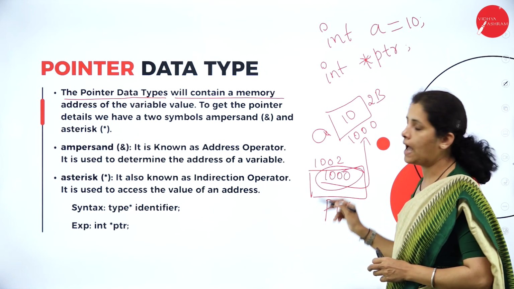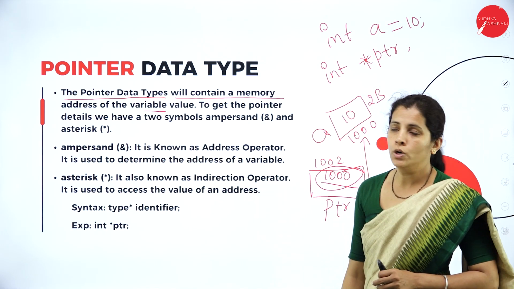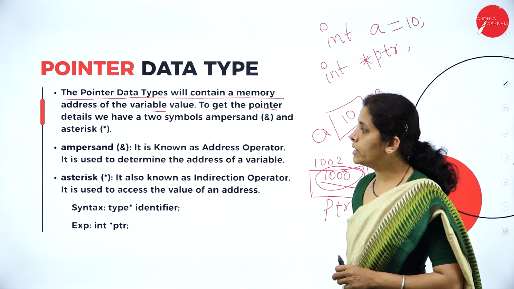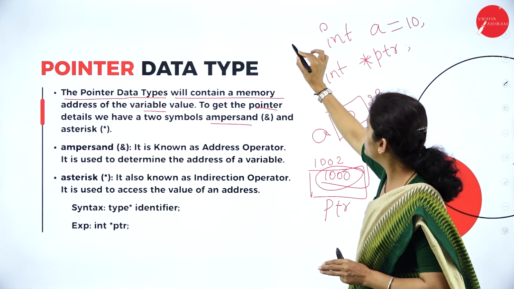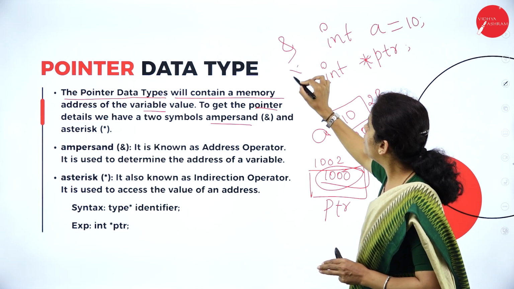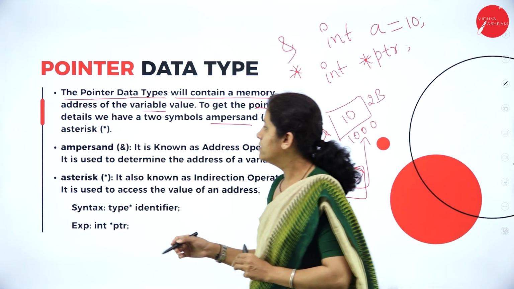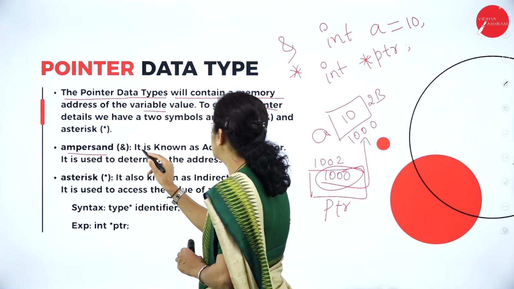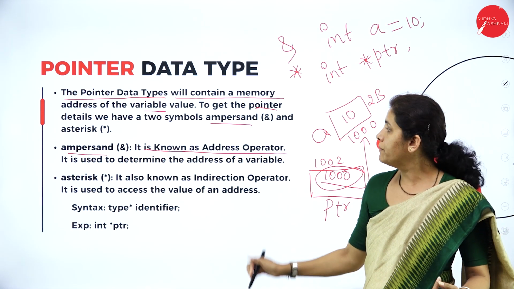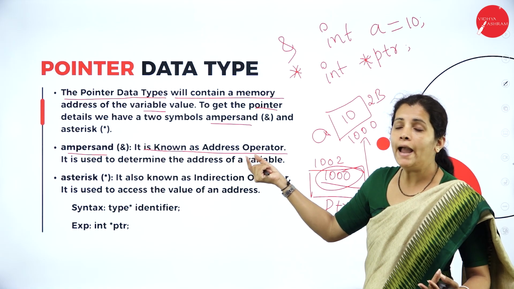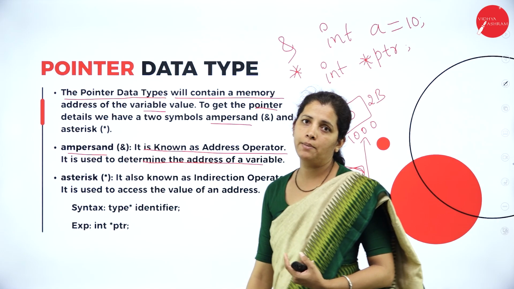So what I have here? I have the memory address of the variable value. To get the pointer, we can use ampersand and asterisk. So I'm going to have the address operator or star, that's nothing but the asterisk. If I consider ampersand, it is known as the address operator, which we have learnt in C programming. Ampersand is nothing but the address operator. It is used to determine the address of a variable.